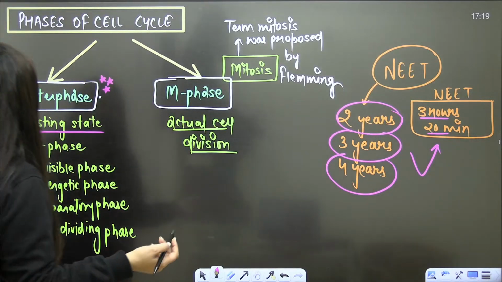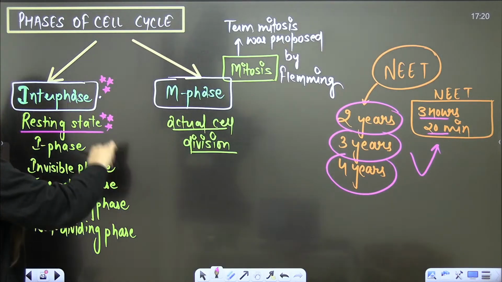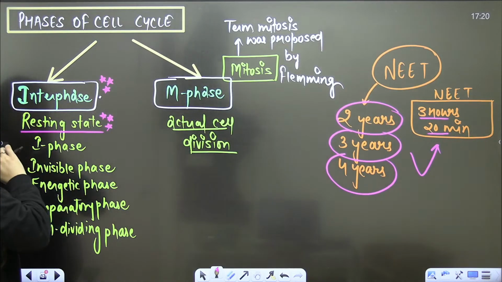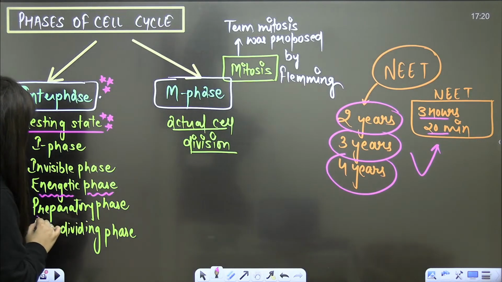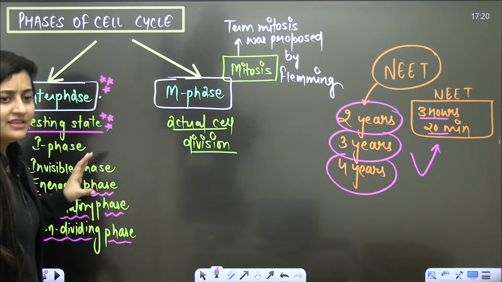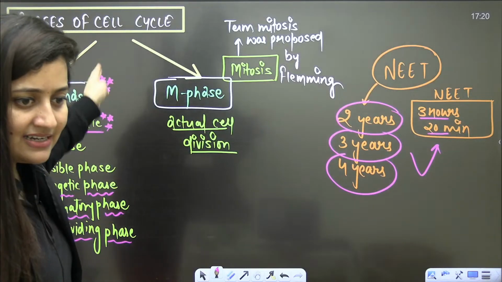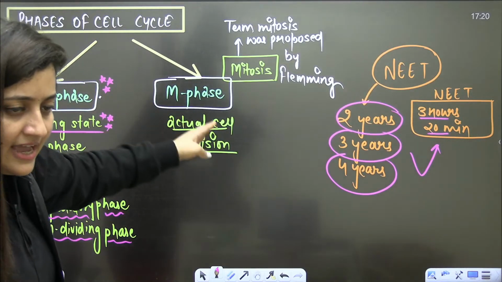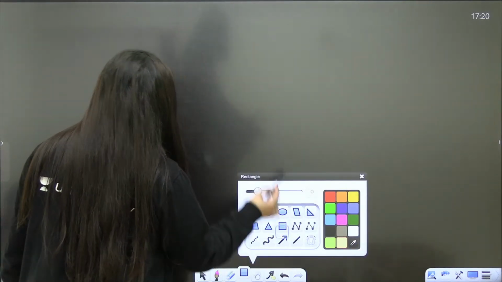Are you getting my point? So that's why it is referred to as the resting phase. But actually it is not the resting stage. It is an energetic phase where the cell is metabolically very active, where the cell is preparing itself, doing everything essential for the M phase. Is that clear? Yes or no? What is M phase? What is interphase? Is that clear? Guys, please be quick.